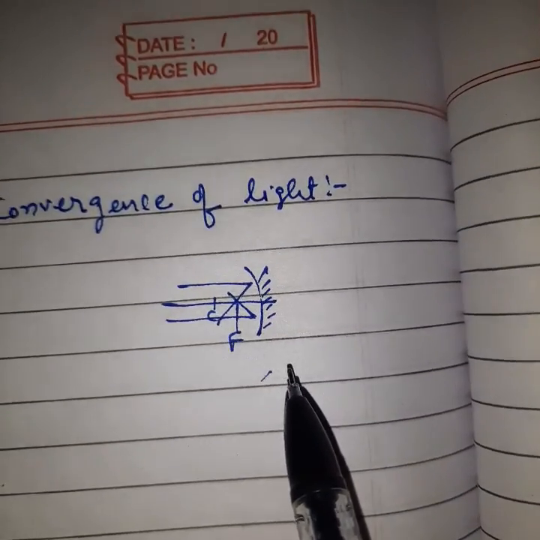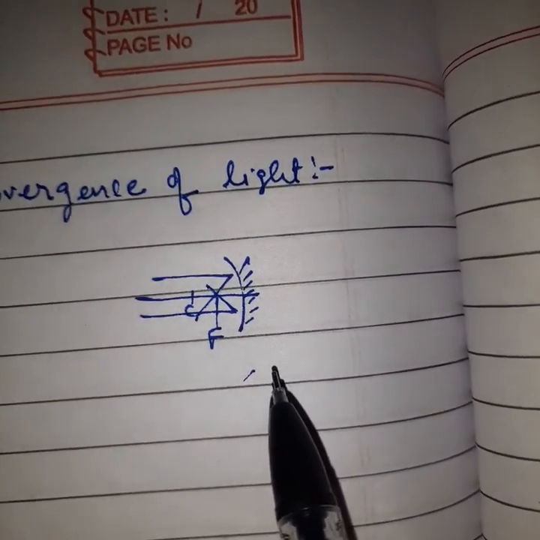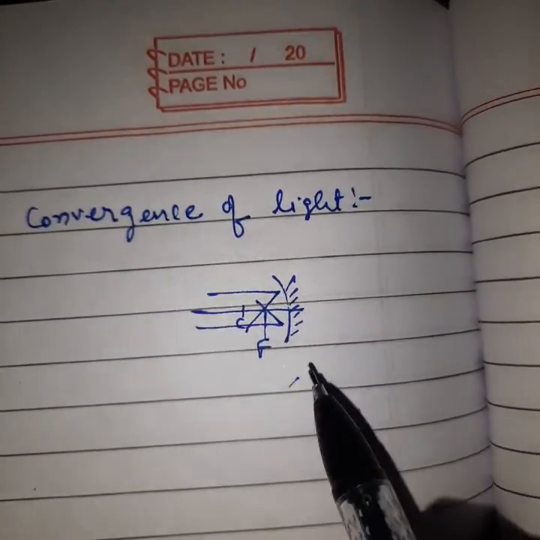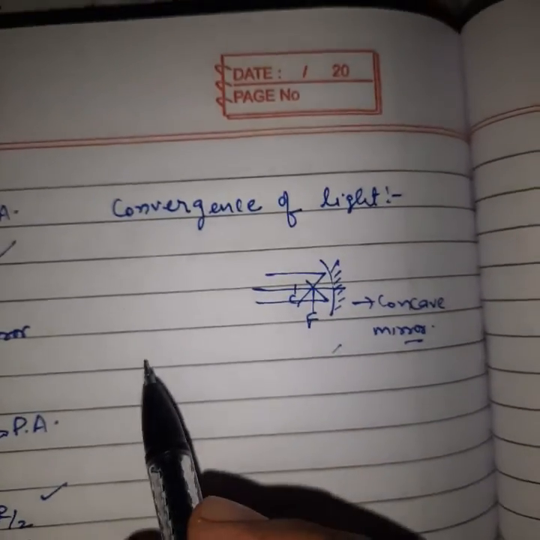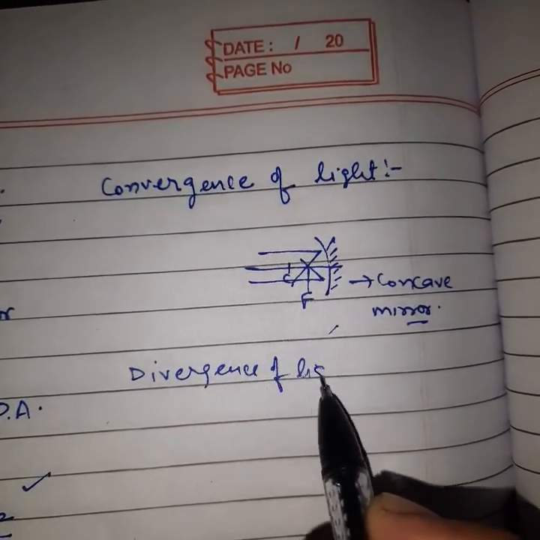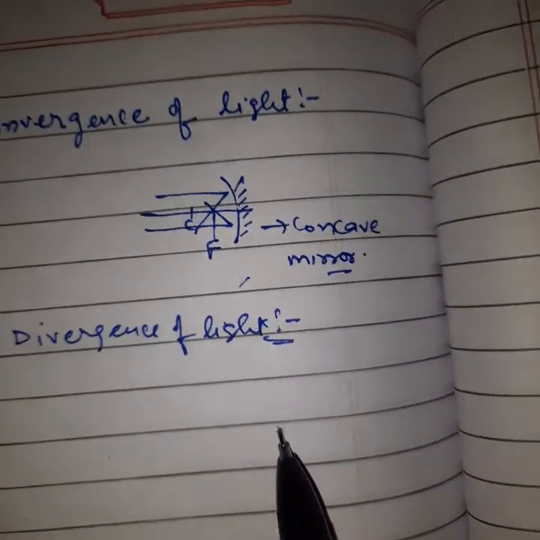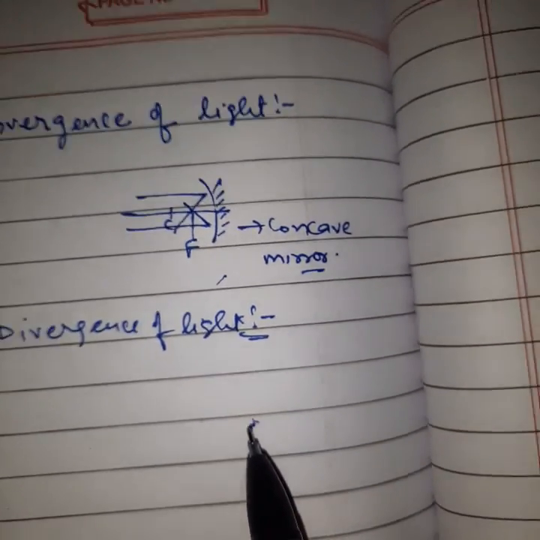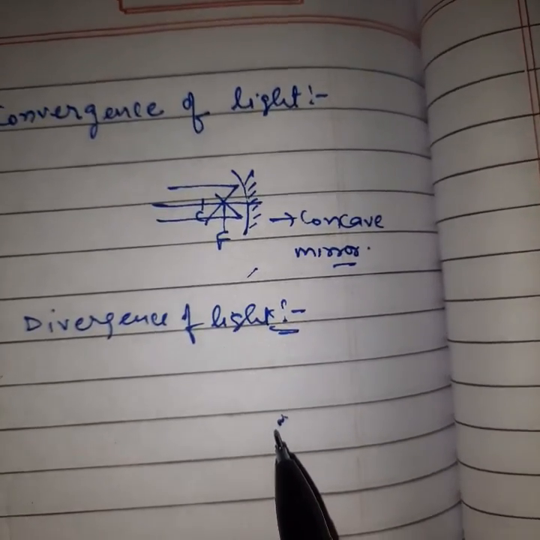The reflected beam is known as a convergent beam of light. This is the convergence of light by a concave mirror. Okay, the second point is the divergence of light. In the case of divergence, if a parallel beam of light, after reflection, diverges and appears to come from a point, then the process is known as divergence of light. The reflected beam is known as the divergent beam of light.